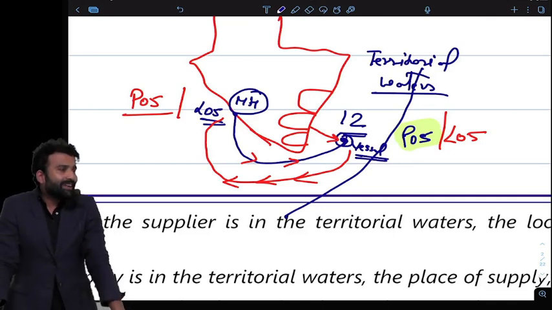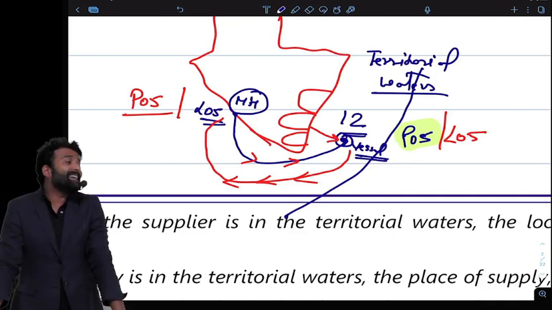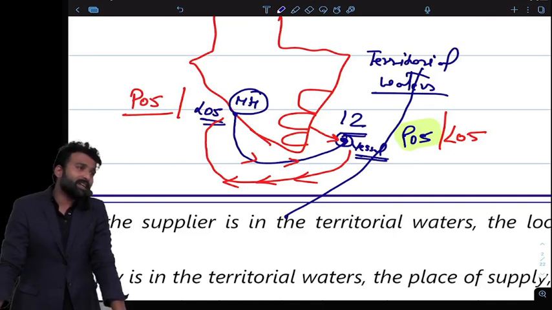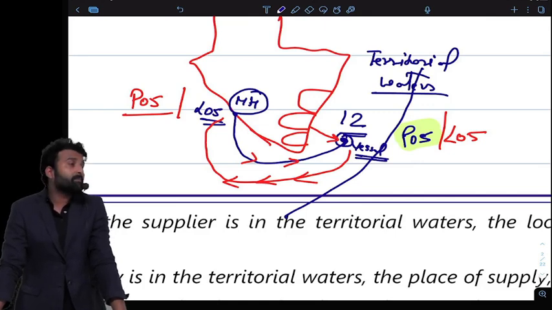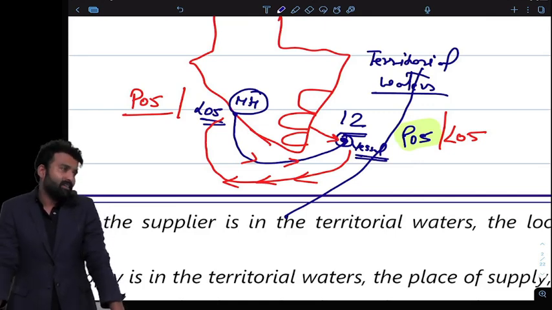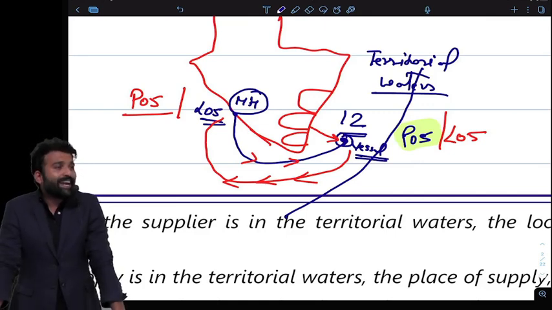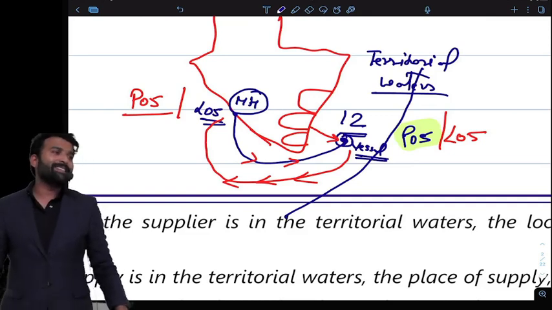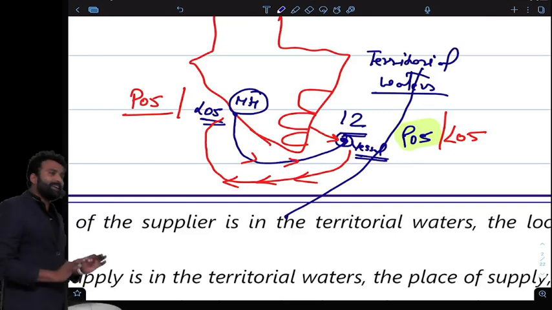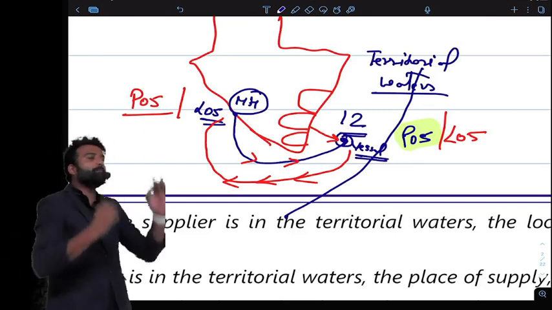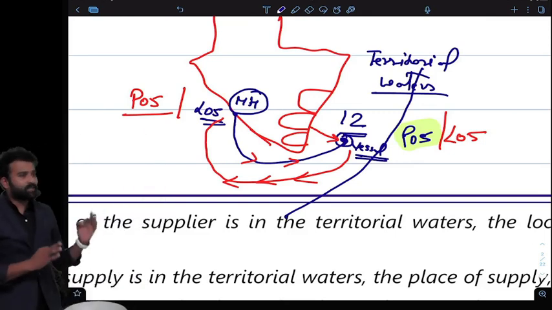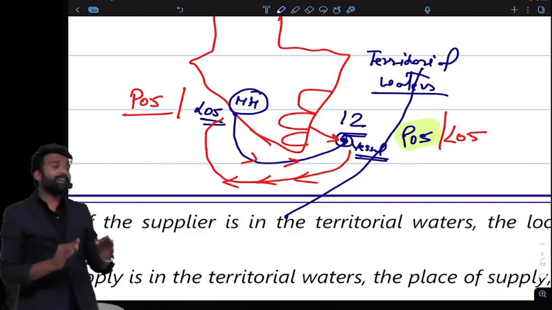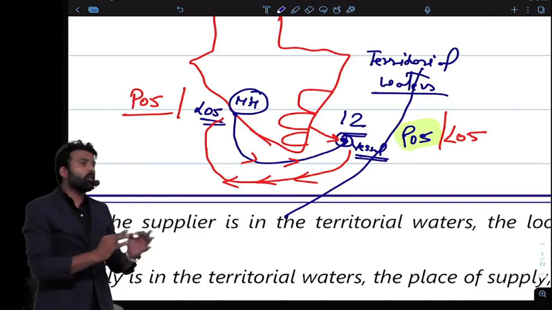Now, sir, whether it will be inter or intra? But it is Indian territorial water, so it cannot be export, Manoj. Export will only be if the goods are going outside India, but I am supplying to a vessel which is in India. It is in the territorial water of India, within the 12 nautical miles boundary. Now the question arises: if I am supplying in India, but that supply cannot be import or export because it is not going outside India, what is the place of supply or location of supplier?